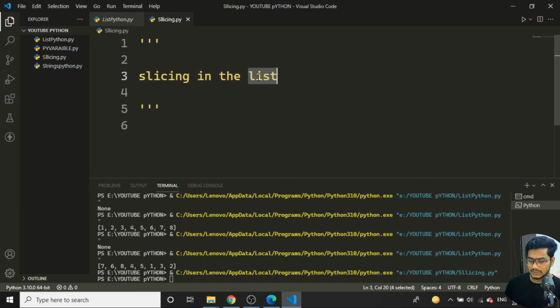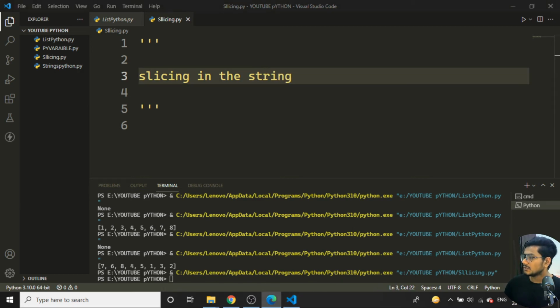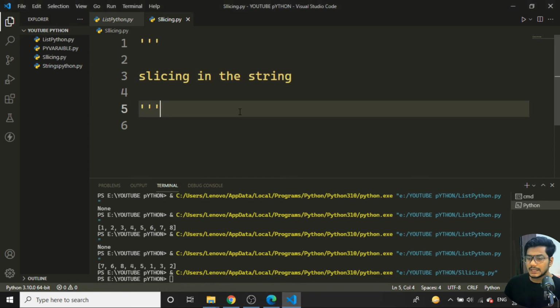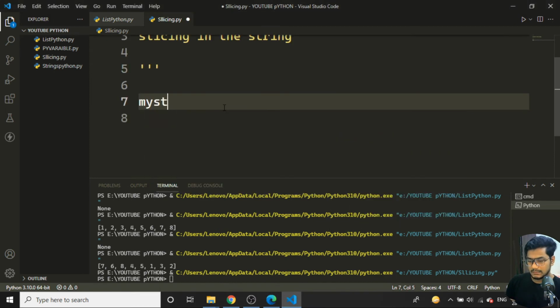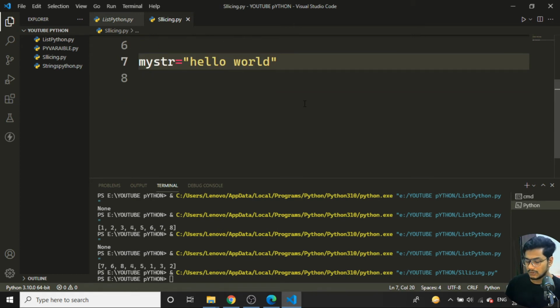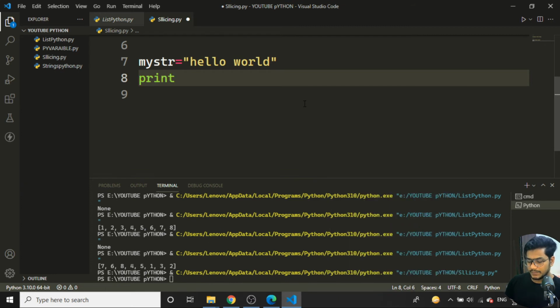First I'll talk about the string, slicing with the concept of string over here. Here I want to write first a string: my str is equal to hello world. I won't take a much bigger string, I'll just take a normal string. Here I'll write print.